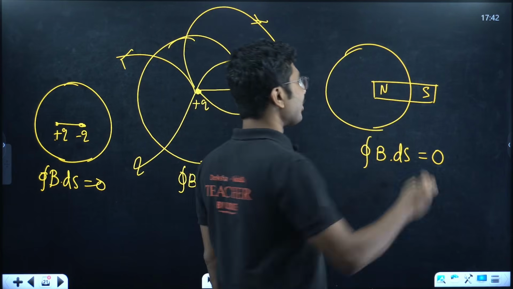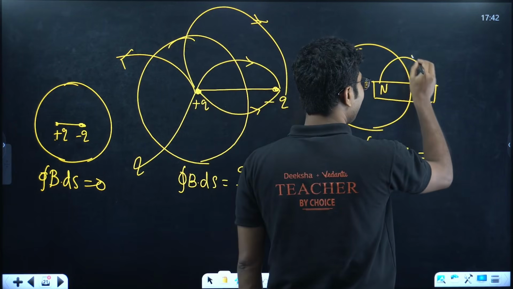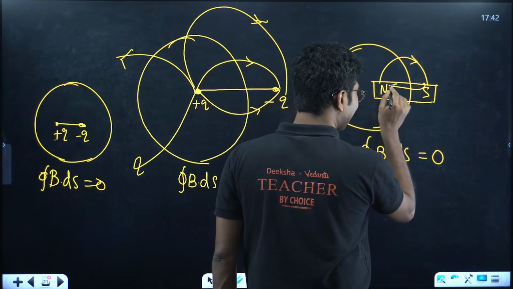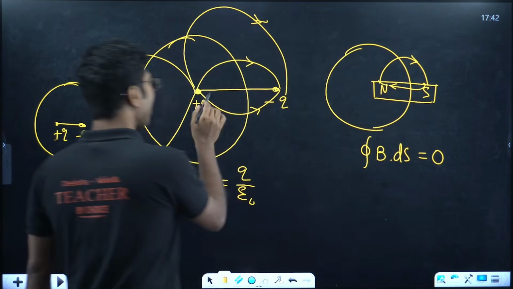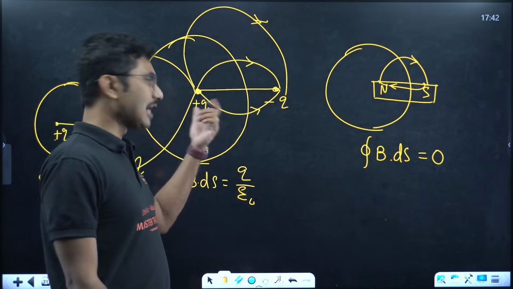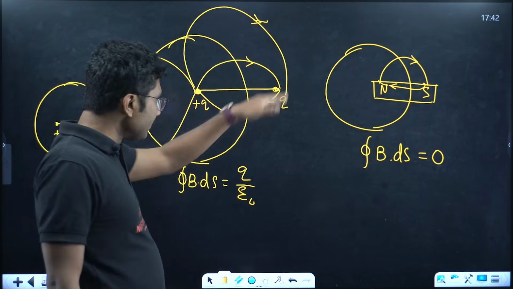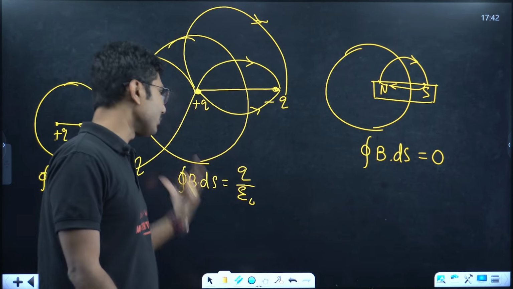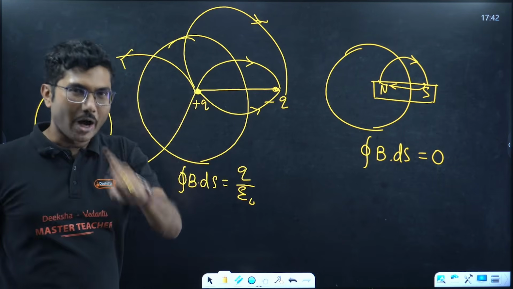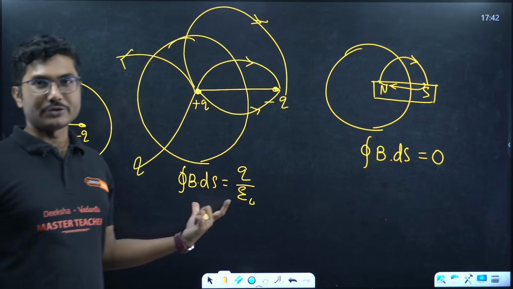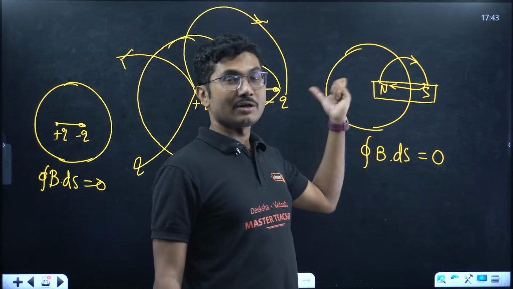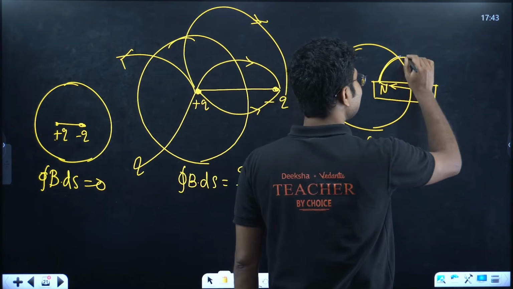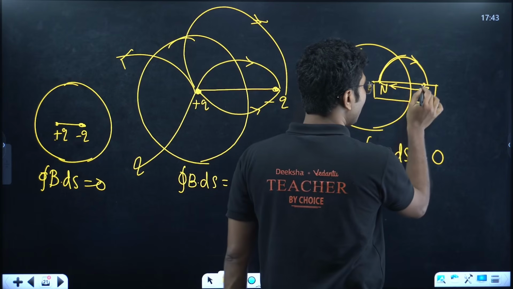That is one super important point: at the north pole, the magnetic field lines are going out, but they are also coming inside the magnet. This is not there in the case of a dipole or a charge, specifically for charges. So the reverse motion of electric field lines is not there in the case of charges. That's why even if you enclose only one charge, it will still be E dot ds equals q by epsilon naught, and when you enclose only one pole of the magnet, it will still be 0 because net flux is 0. So suppose one line is going in, one line is coming out.